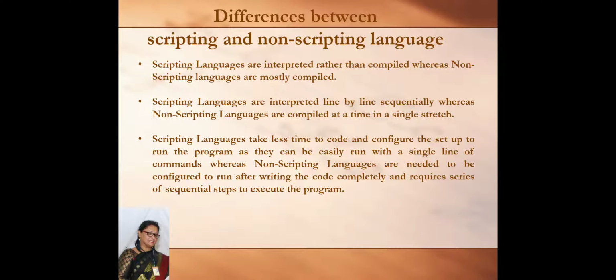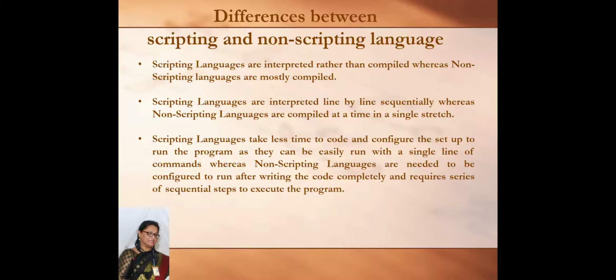Suppose every source code is first converted into machine code, and then the machine can understand it. In the case of a scripting language, an interpreter is used for that, but in the case of a non-scripting language, compilers are used to convert source code into machine code. Scripting languages are interpreted line by line sequentially, whereas non-scripting languages are compiled at a time in a single stretch.